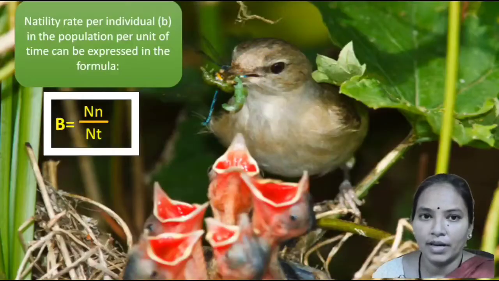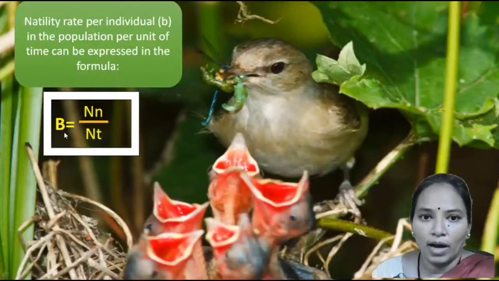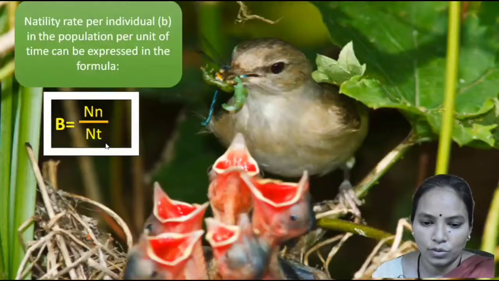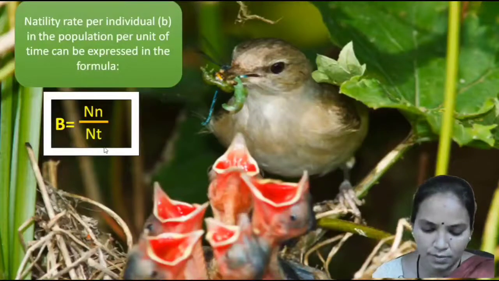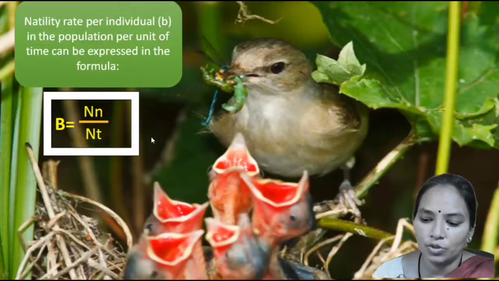Similarly, the natality rate per individual in the population per unit of time can be expressed by the formula B = ΔN/(N·T). So this is the natality per individual.